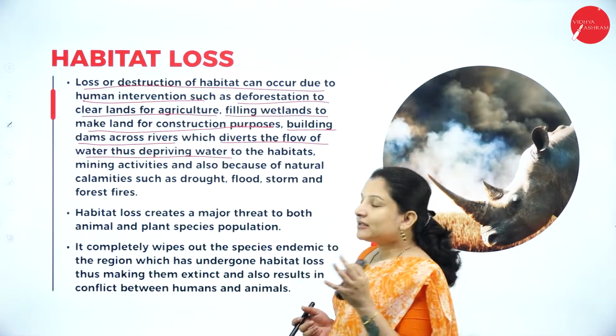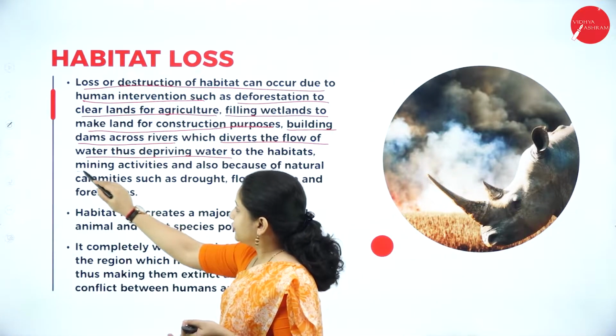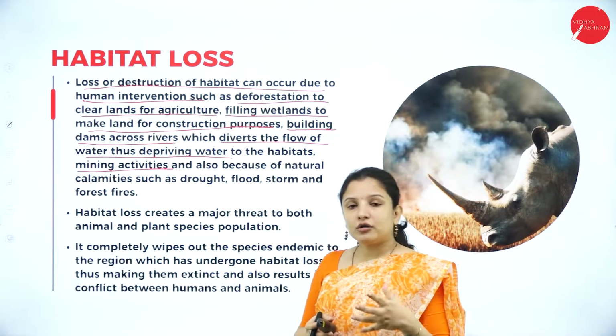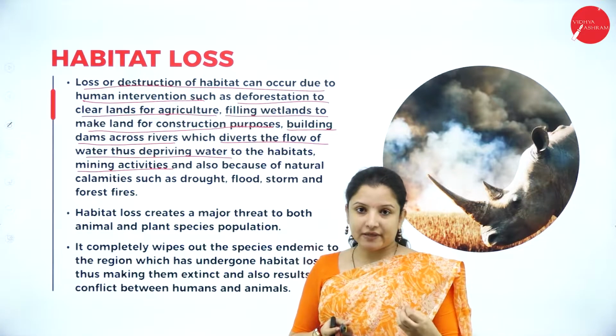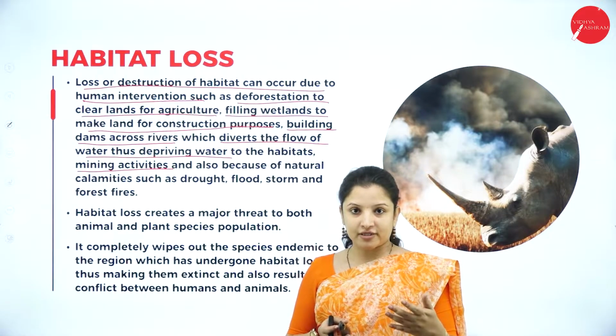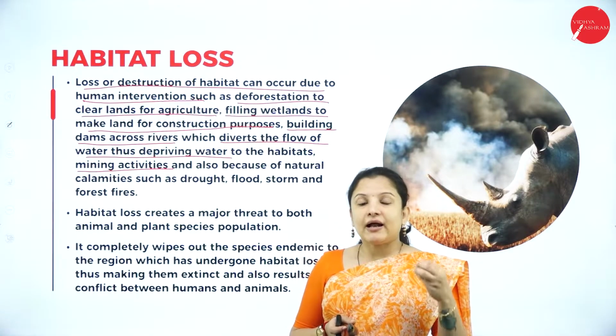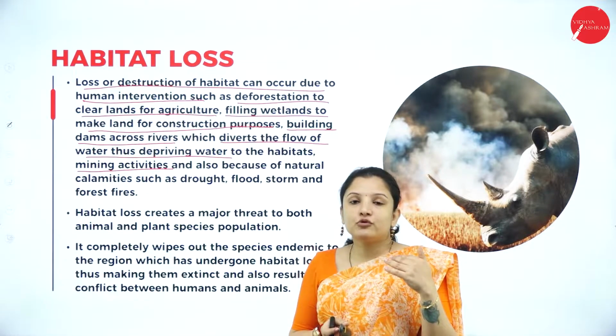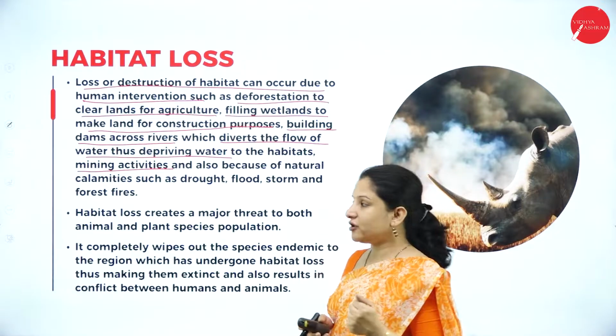And not just that, mining activities also result in a lot of damage to the biodiversity, because mining involves the clearing of the forest and the drilling of the land, and all that will lead to soil erosion, and also poses a threat to the biodiversity on the whole.